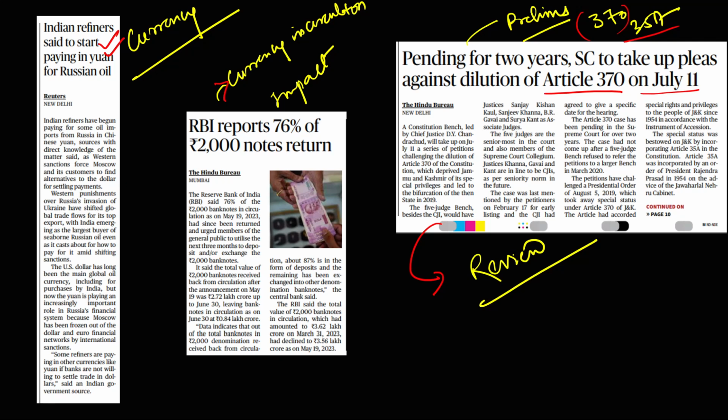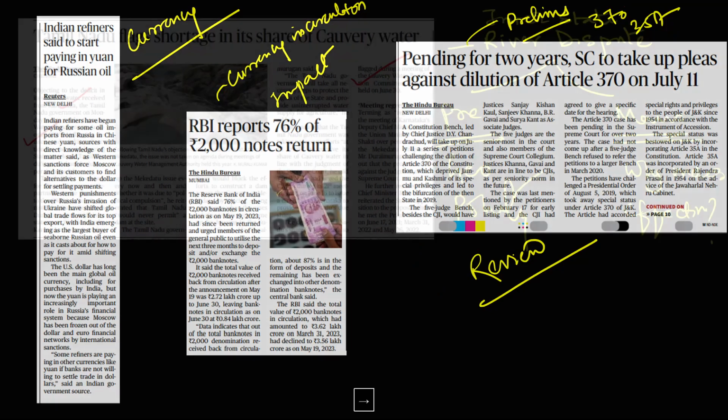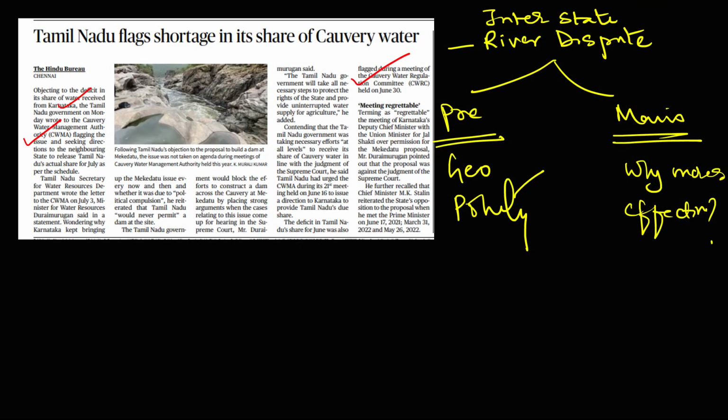Guys, Supreme Court is the guardian of the Constitution, and any action of the executive or any law passed by the parliament can be reviewed by the Supreme Court, to test whether the action was as per the constitution or not.